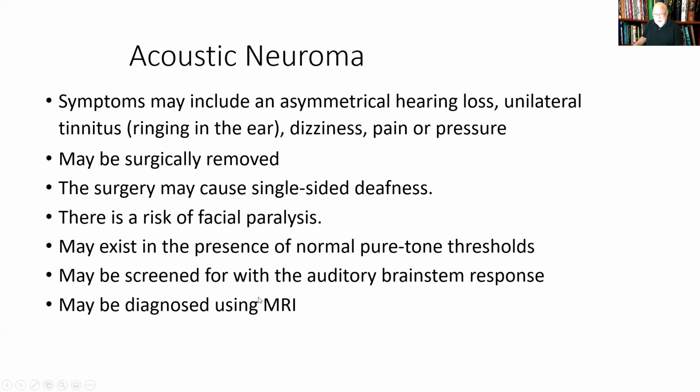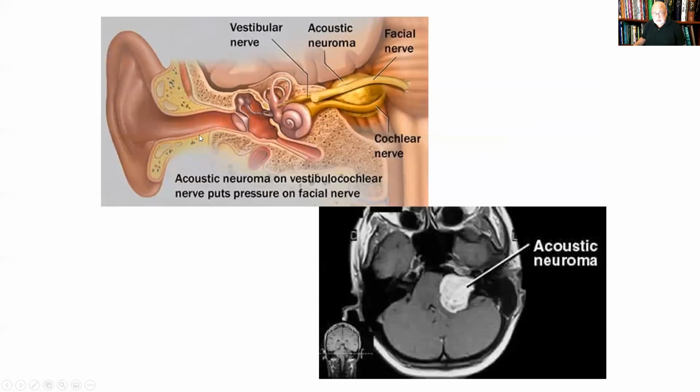It may be screened for with something called an auditory brainstem response, and it may be diagnosed using an MRI. So here's our ear canal, the middle ear, the cochlea, and then here's our 8th nerve. And then, oh my gosh, look at this huge tumor, right? So this is an acoustic neuroma right there. And this is an acoustic neuroma in a scan.